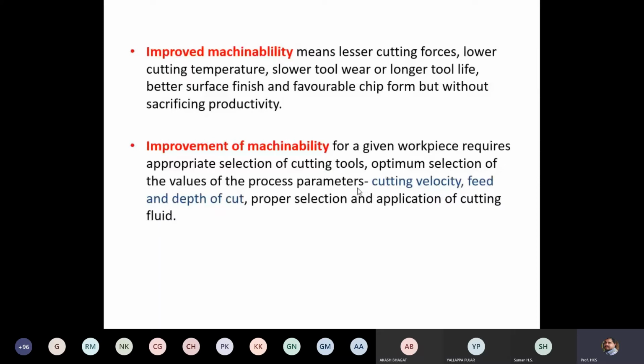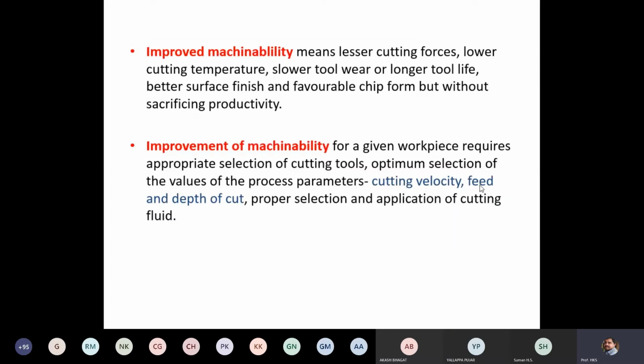Next, optimum selection of the values of the process parameters. In the previous session, we discussed process parameters. There are three major process parameters. One is cutting velocity, which is based on cutting speed. In case of a turning operation, the work part is rotating at a particular speed, and that is a measure of cutting velocity.